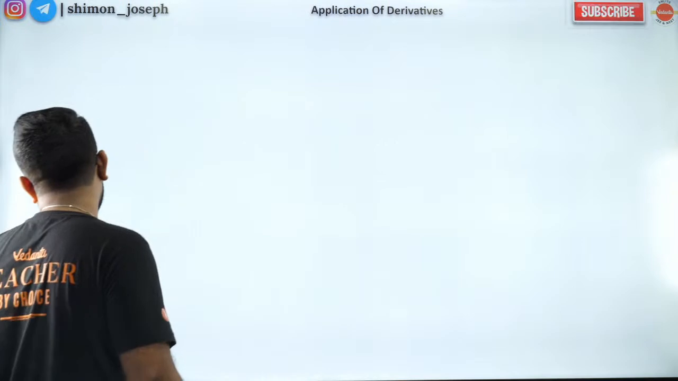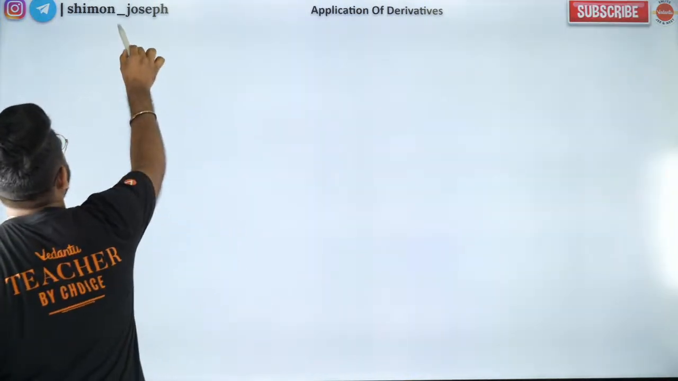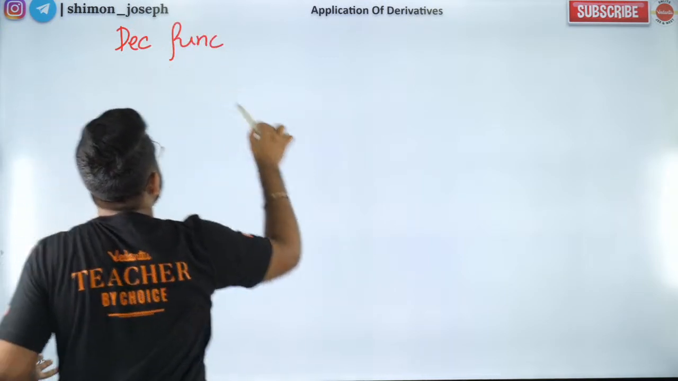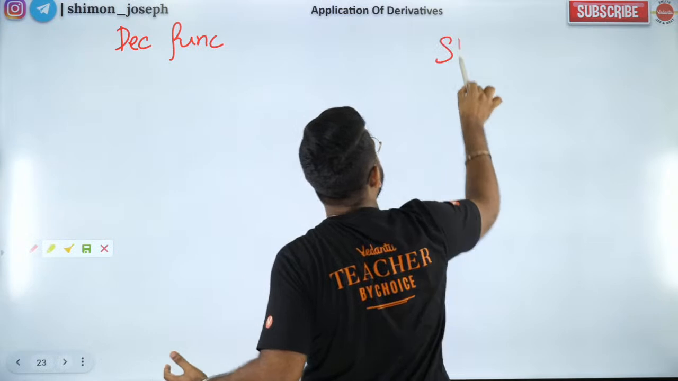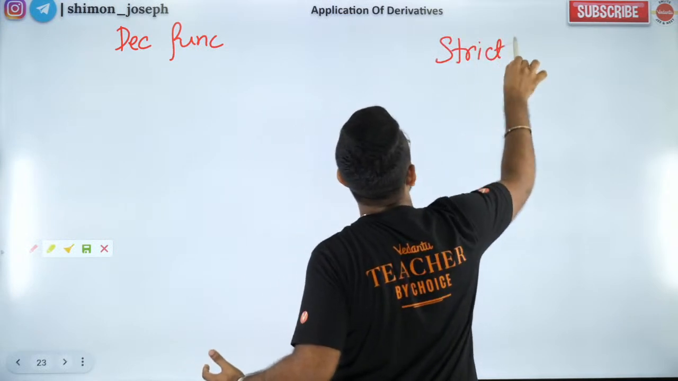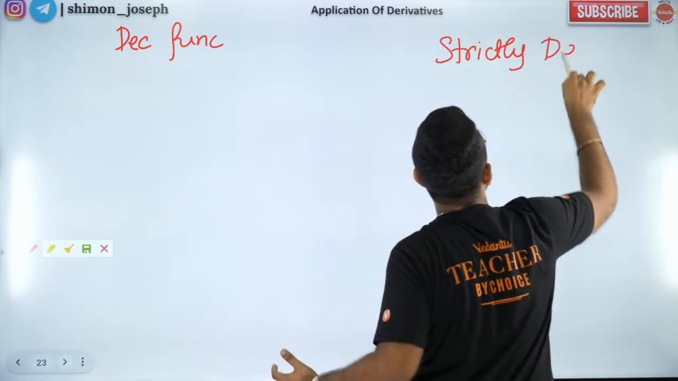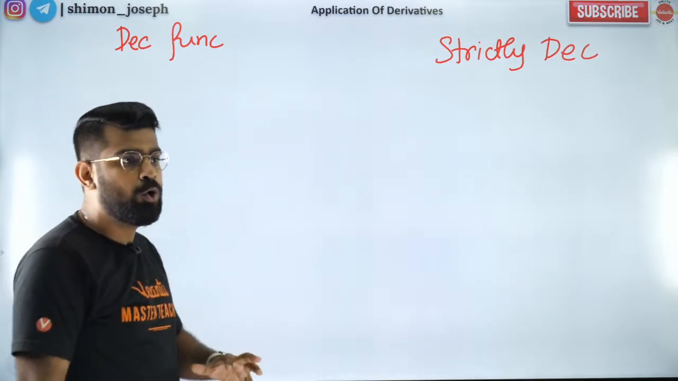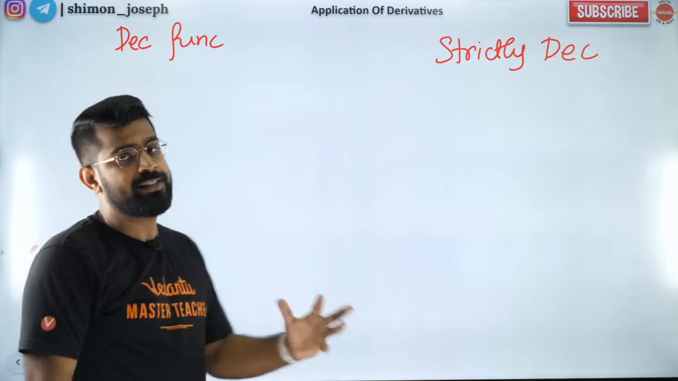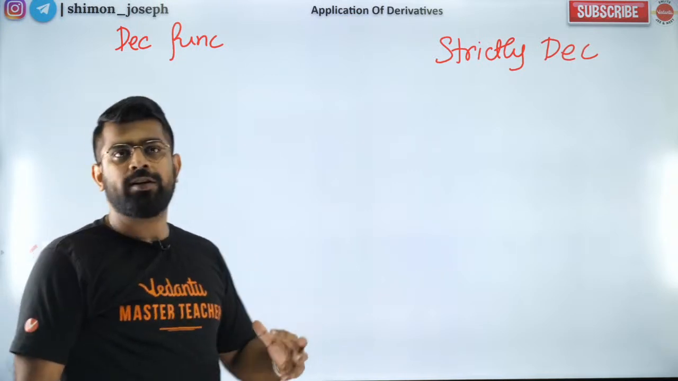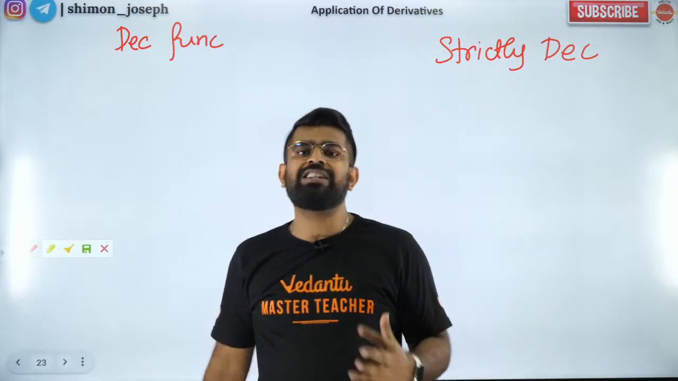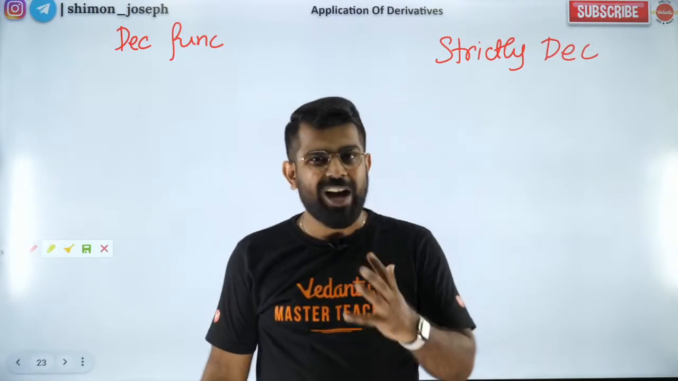Okay, so let's get started, people. So now, decreasing function. Decreasing also has two types. One is just decreasing and the other one is strictly decreasing. So now we'll try to differentiate both of them and understand what they mean and what mathematical things to infer from these two types of functions. Okay, so are you all ready?